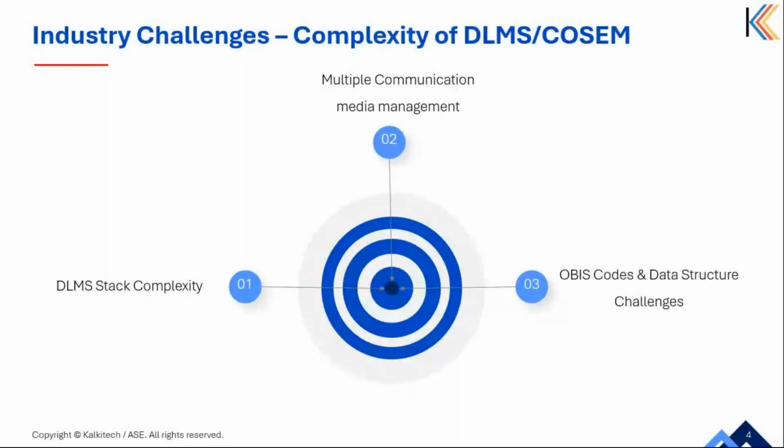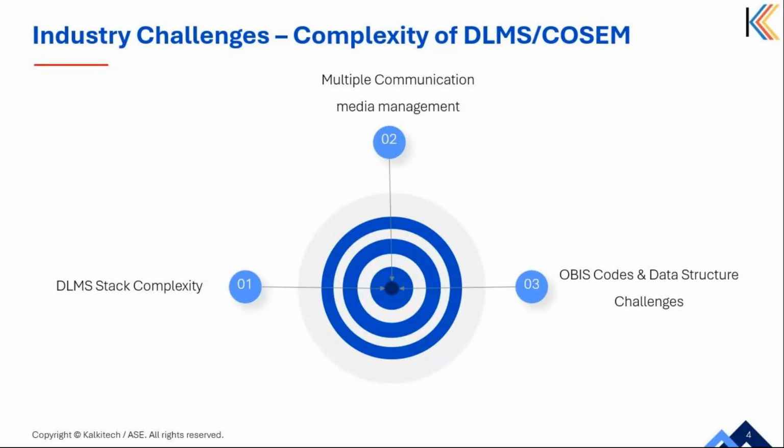The next challenge under this category is the OBIS code and data structure challenge. DLMS uses Object Identification System or OBIS codes to structure metadata. But handling these codes can be complex due to variations across meter manufacturers and country specific regulations.